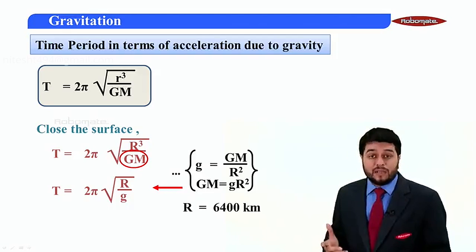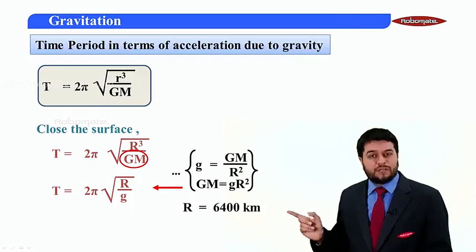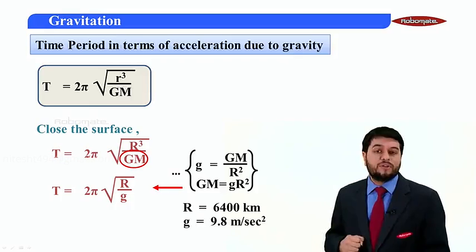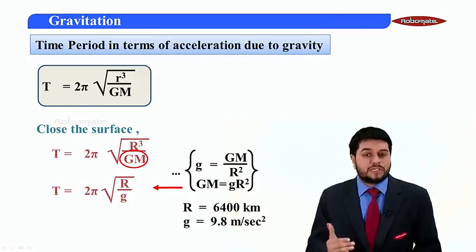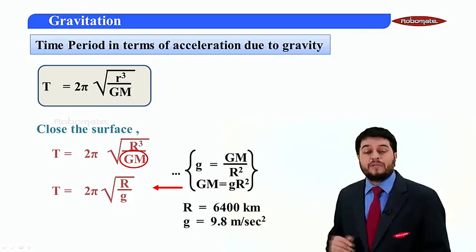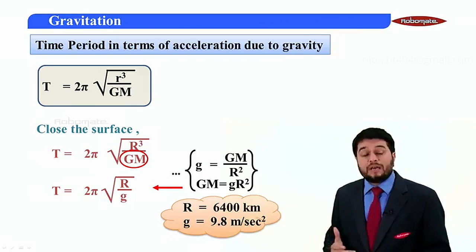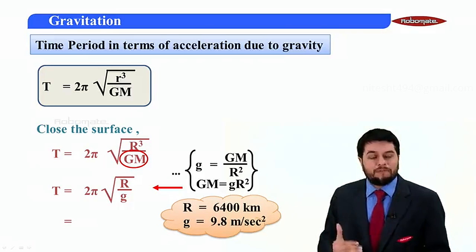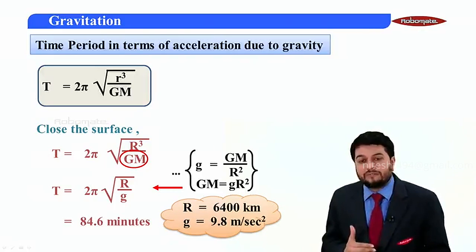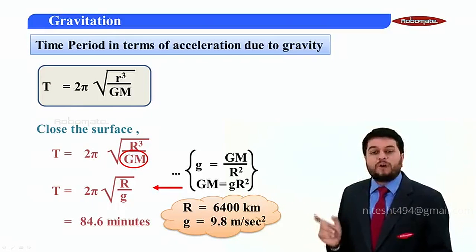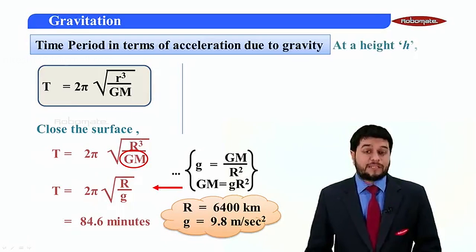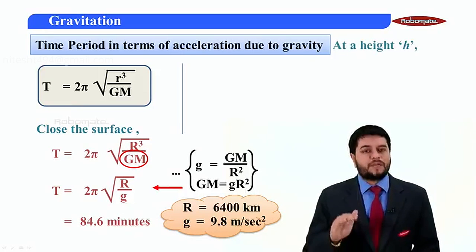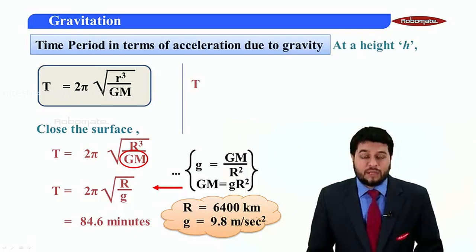Of course yes, because capital R is the radius of the earth, which is a constant 6400 kilometer, and small g is a fixed value close to the surface, 9.8 meter per second square. If I put these numbers, I get the final time period for any satellite close to the surface as 84.6 minutes.